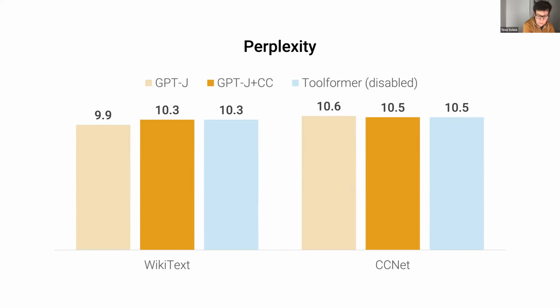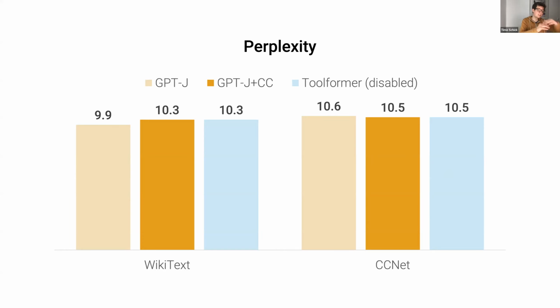All right, so far we have looked at only a single size, at only a single model, which is our 6.7 billion parameter GPTJ. And so, of course, we were interested in seeing how model size actually affects the ability to use tools, because there were 2 things that we were speculating about. One of them was, as the model gets bigger in size, it might need those APIs, it might need those tools less and less, because it becomes better at doing stuff itself.